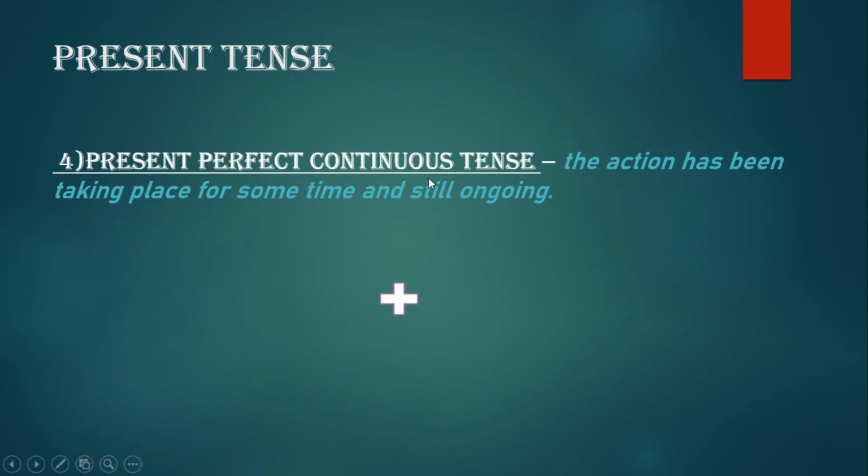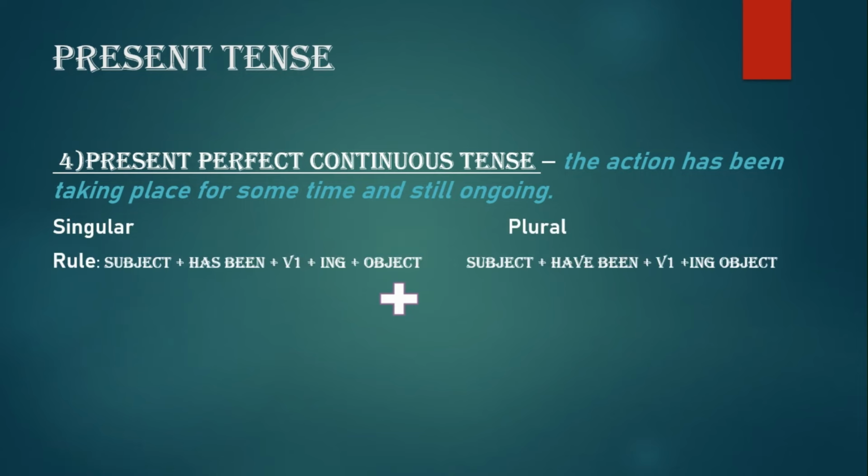Now this tense is a combination of two tenses, perfect and continuous. What does it imply? It is used when the action has been taking place for some time and is still going on, some ongoing action that has started some time before. Depending again on whether the subject is singular or plural, we have subject plus, in case of singular, has been.